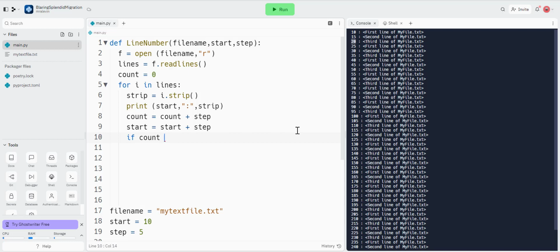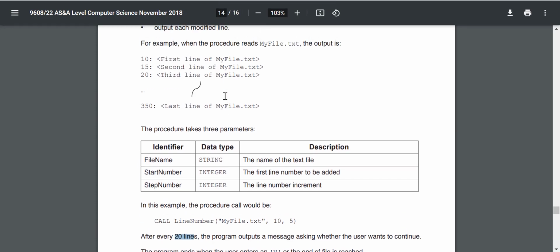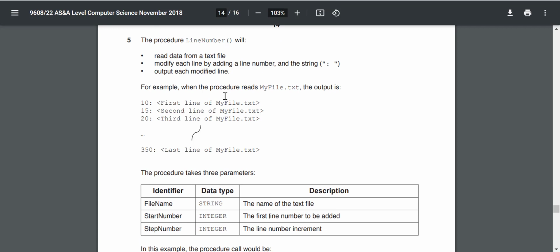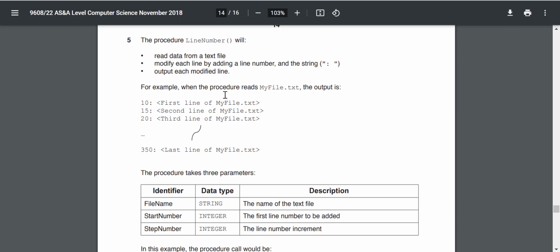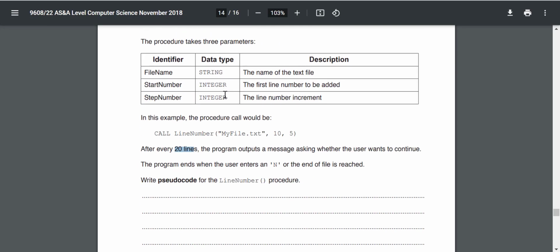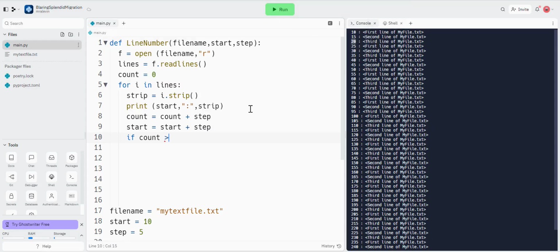If count, now it says every 20 lines, but what happens if it was a count up in an odd number, like in 3s? Well, it says after every 20 lines, so it's got to recognize when there's been 20 lines. Okay, so let's do it this way. If count is greater than or equal to 20, so as soon as it gets to 20 or just more than 20, we're going to ask them, do you want to quit?